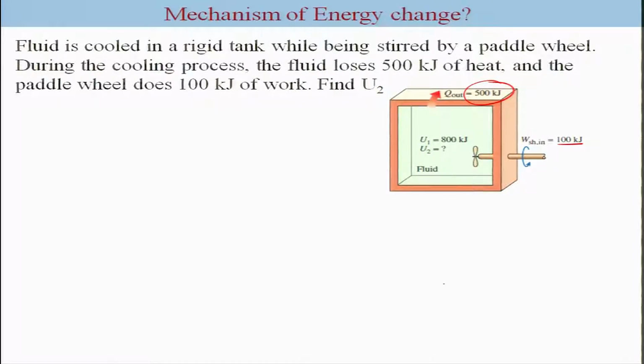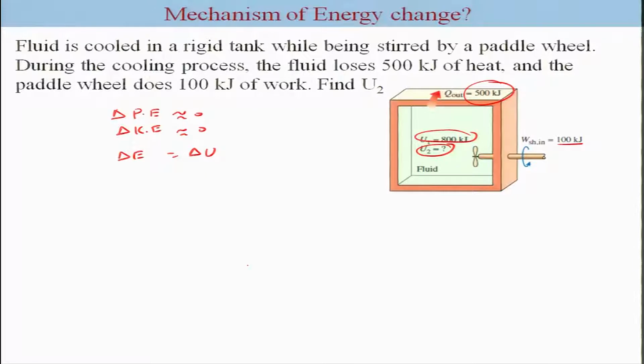So, find U2, the initial internal energy is given to us. Of course, the system is stationary, it is not moving, so the changes in the potential energy and kinetic energy are going to be 0. So, delta E is nothing but delta U.